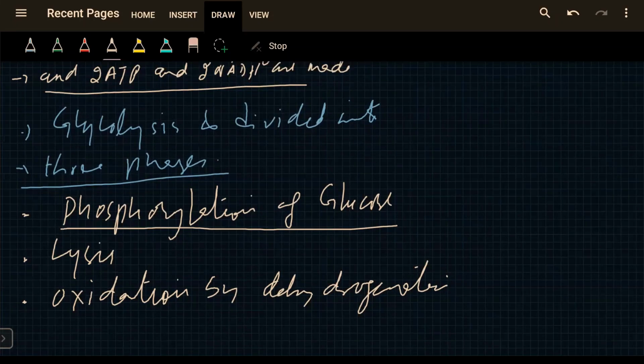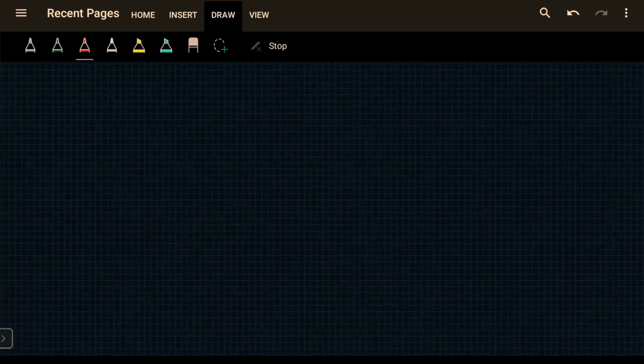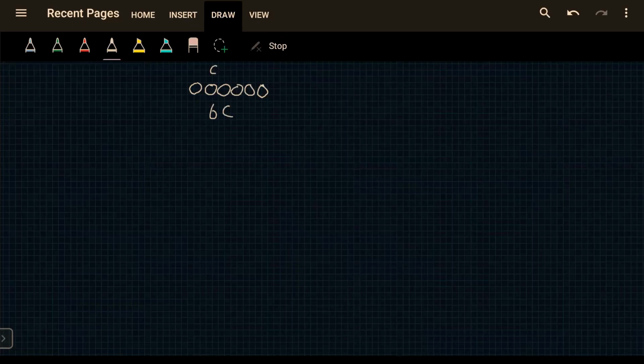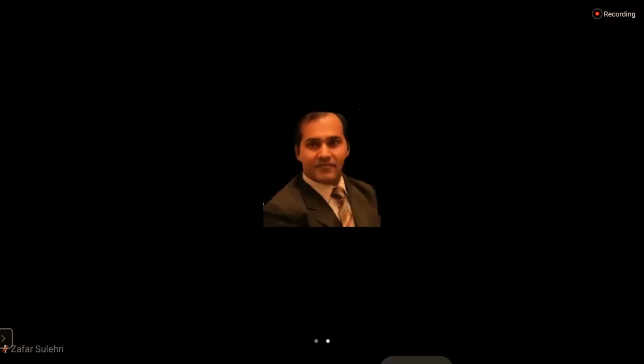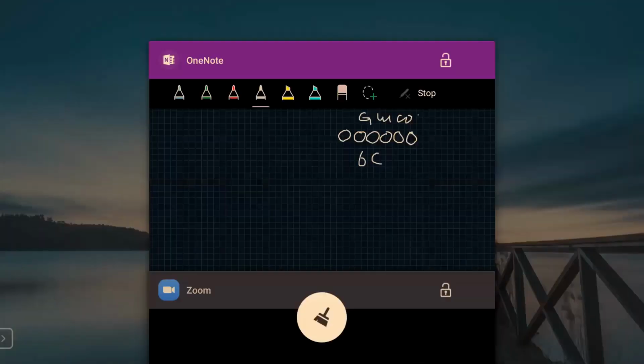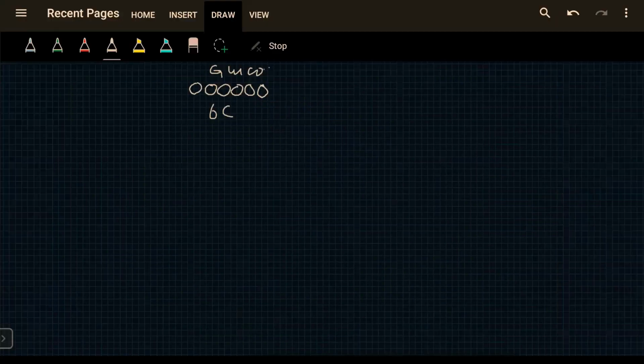Glucose is a 6-carbon molecule. It has 6 carbons: 1, 2, 3, 4, 5, and 6. And it's a very stable molecule.